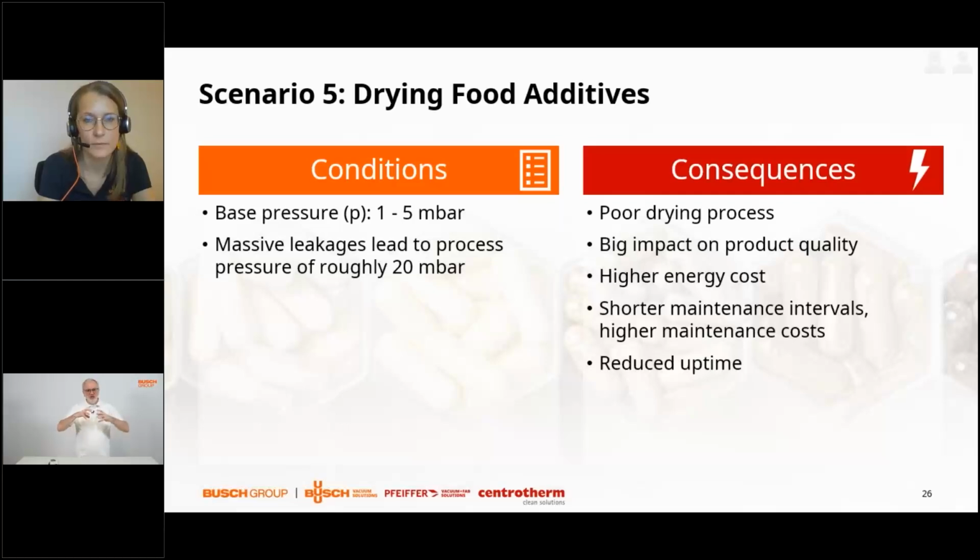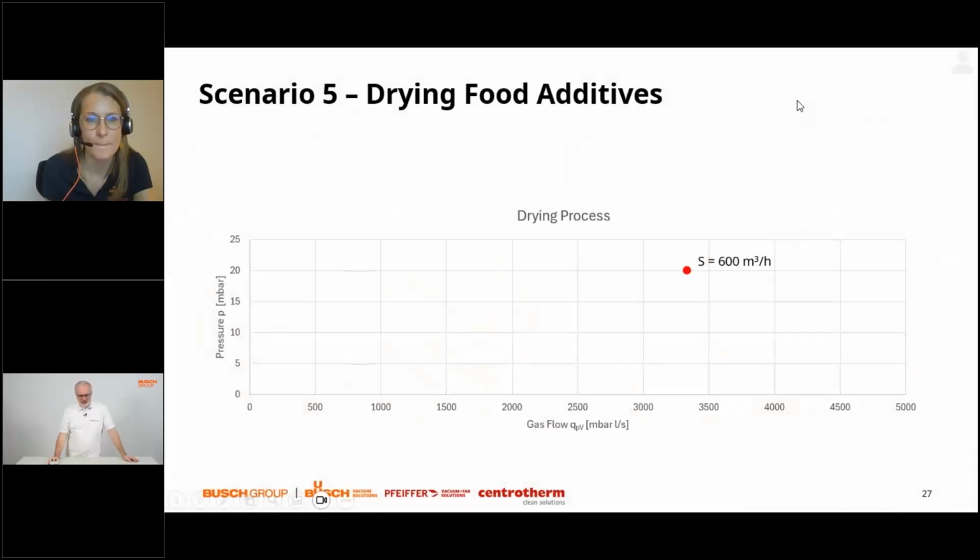So the crusher is then blocked by this humid product. You have higher process pressure, so you have higher energy costs with the pumps that you're applying, and this also results in shorter maintenance intervals, higher maintenance costs, and of course reduced uptime again. So in this real example, the dryer was equipped with dry pumps in the range of 600 cubic meters per hour.